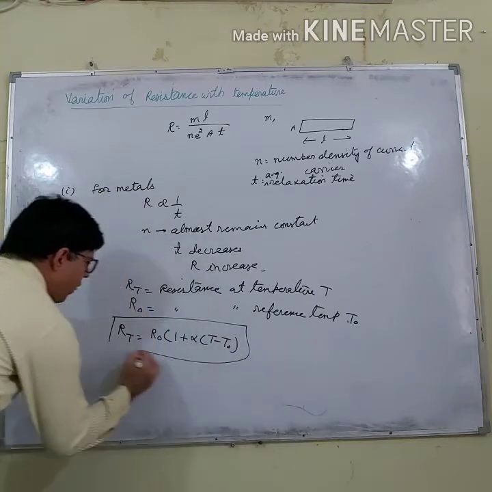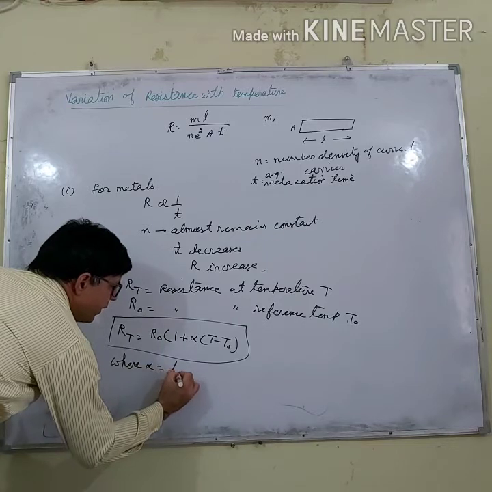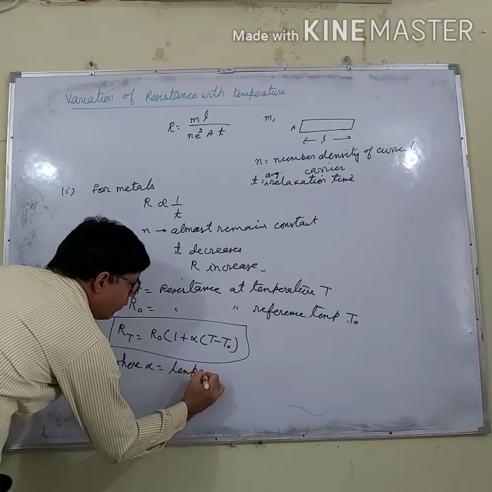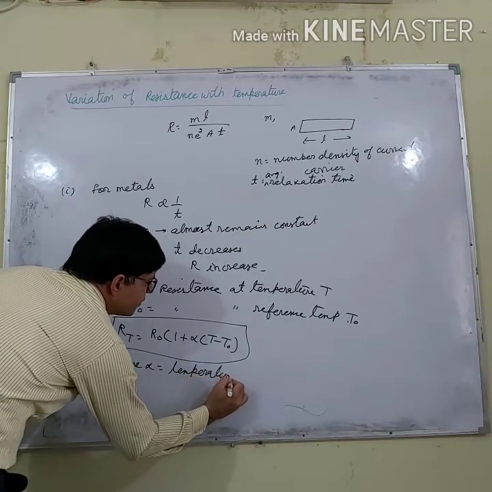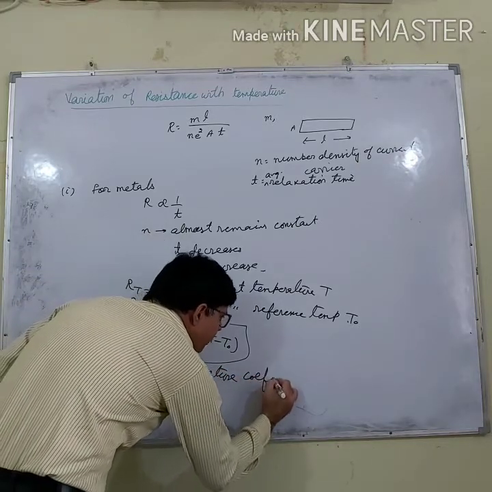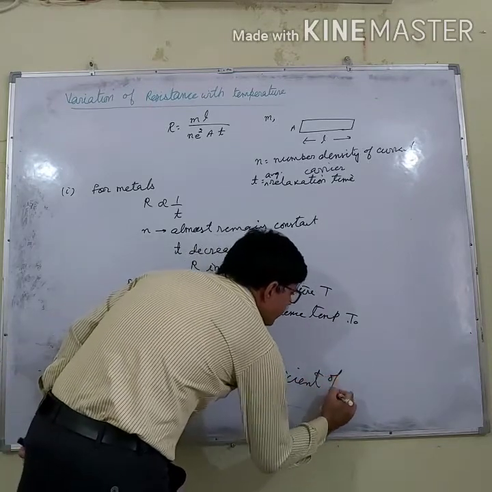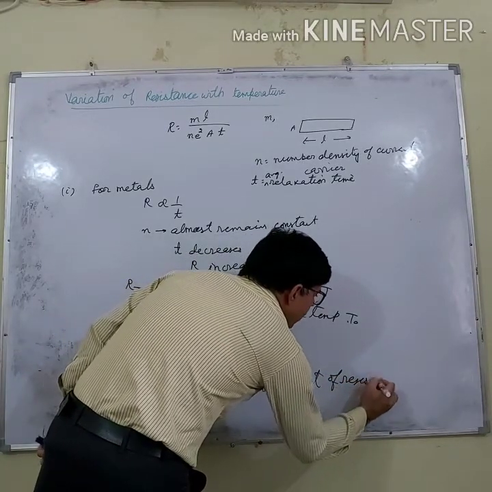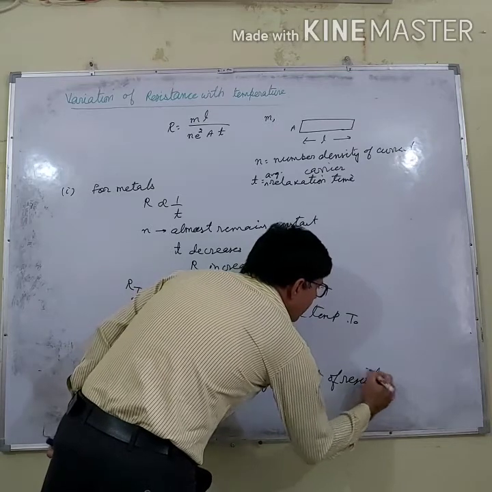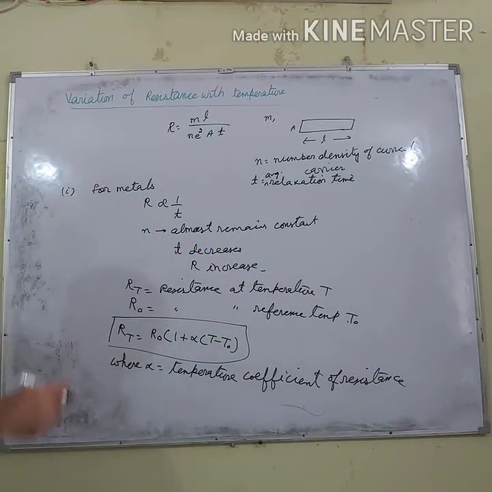Where α is the temperature coefficient of resistance.